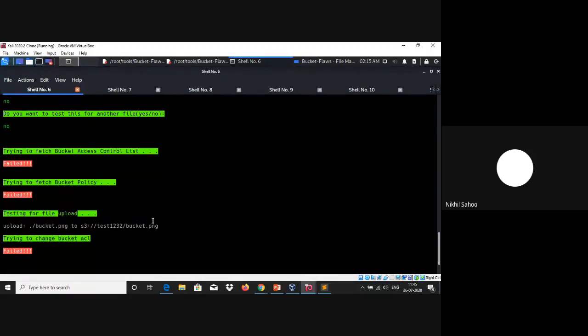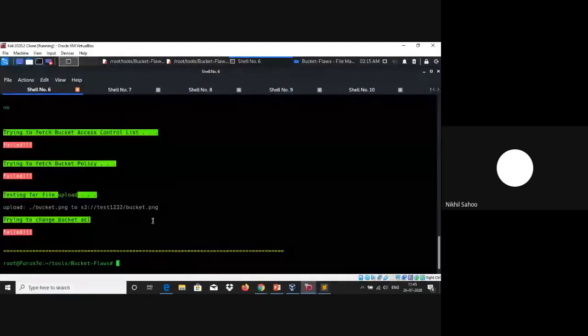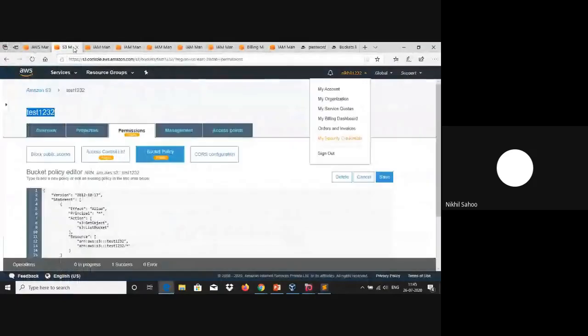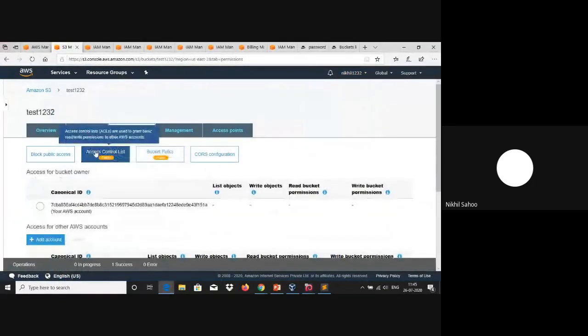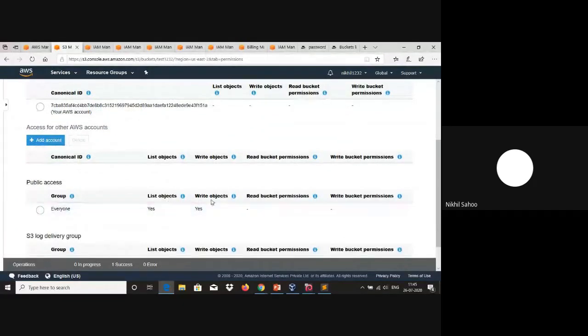Why we were not able to fetch them is, as we can see here in the access control list, we had only given list objects and write objects permissions. We had not given read bucket permissions and write bucket permissions, which is why we were not able to fetch the bucket access control list or to modify it.